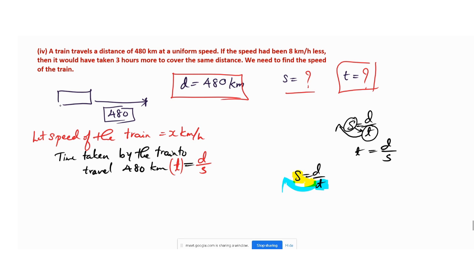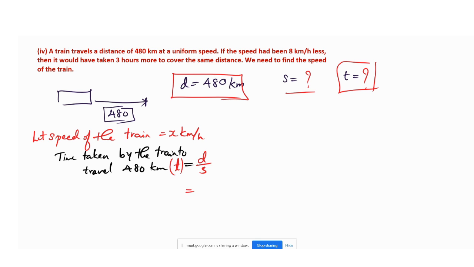Those who have doubt in this, you can ask me, because it is a science based question. So those who have doubt, ask me quickly. Anyone have a doubt? No doubt. Okay, so let us move further.